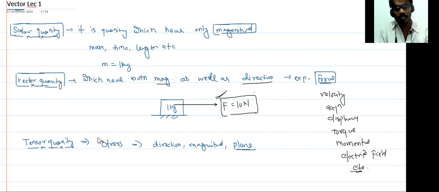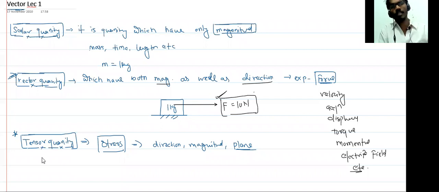When we discuss stress, you will be able to understand this type of quantity. We will discuss this later, but right now it is not so important. Only vector quantity we have to understand. So a tensor quantity requires three things: direction, magnitude, as well as one plane. As I discussed, a vector has both magnitude as well as direction.